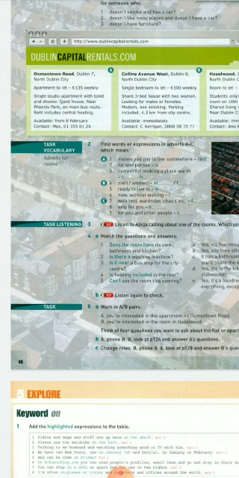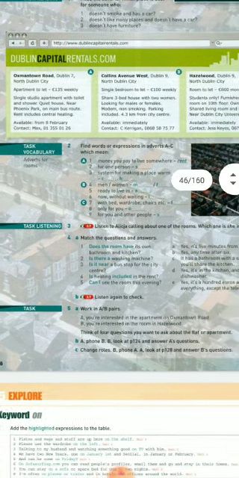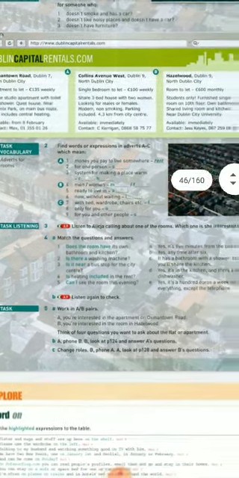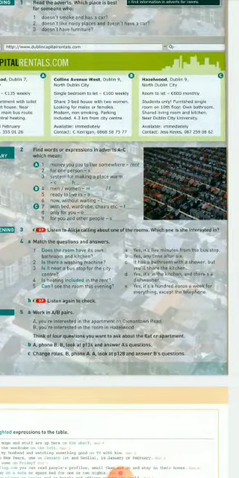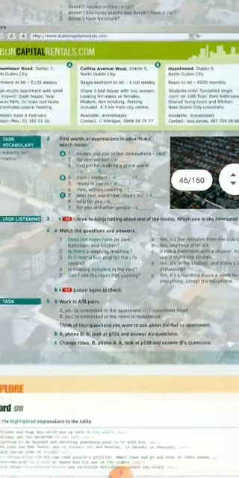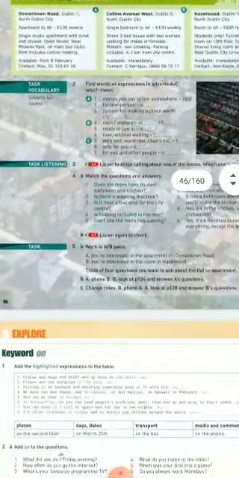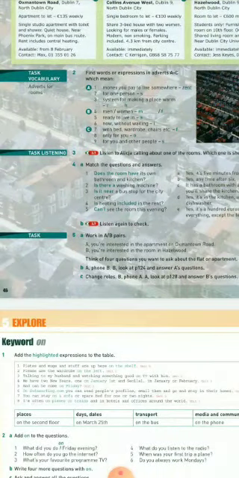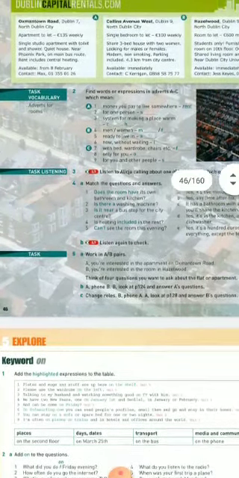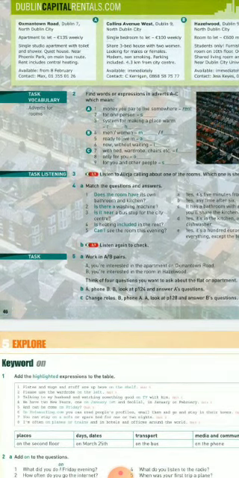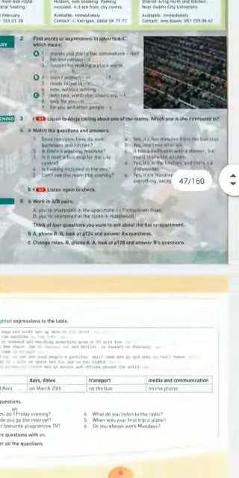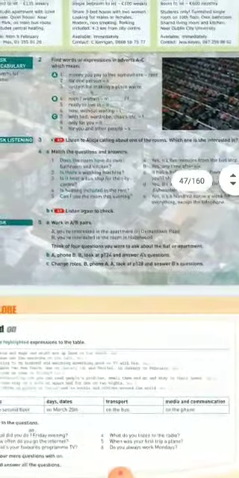Single studio apartment. Share 3-bed house with 2 women. Students only, furnished single room. So there is a task vocabulary for adverts for rooms. Okay, please, I'm going to ask you, if you want, to do the activities and send them to my email to check if you are right or wrong.